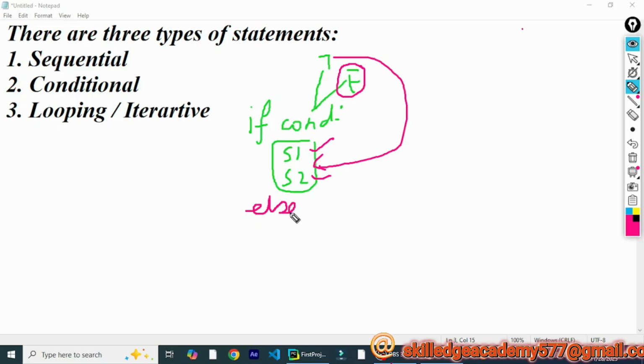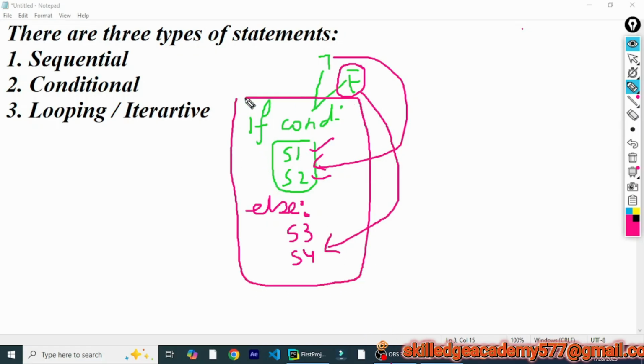You write the else keyword followed by a colon, and inside that block you can write certain statements, and those statements will only be executed if the condition is not satisfied, or if the condition is false. So in the entire conditional statement, the if condition creates a block of statements executed when the condition is true, and the else block defines the statements to be executed when the condition is false.